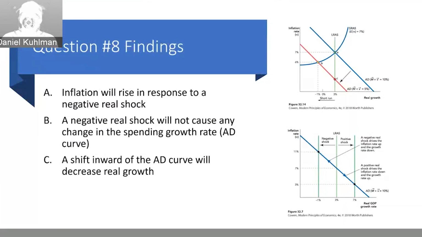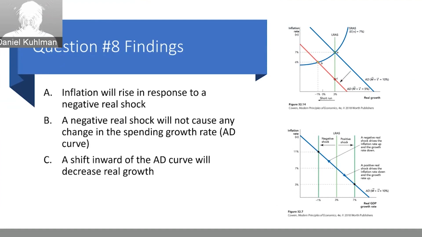Firstly, inflation will rise in response to a negative real shock. We can see that here with figure 32.7, where a negative real shock will shift real GDP growth from the original position of 3 to negative 1%, and this will increase the inflation rate. With B, a negative real shock will not cause any change in the spending growth rate, i.e. the aggregate demand curve, because the only things that shift the aggregate demand curve are shifts in spending growth or aggregate demand shocks. With C, we see an aggregate demand shock shifting the aggregate demand curve inward, and this will decrease real growth.